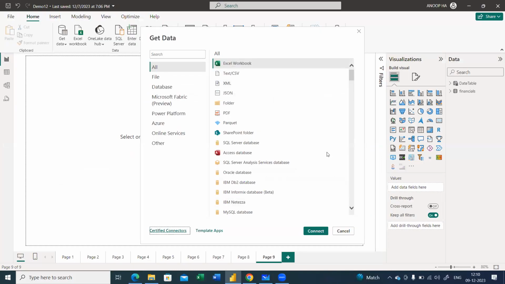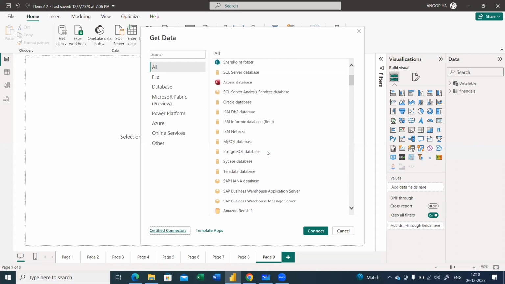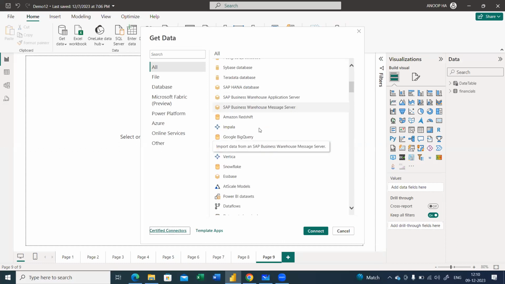Now we can also have different connectors, which I have mentioned here, like either from an Excel file or a text or CSV format, or XML, which is Extensible Markup Language. You can get data from that, JSON format, folder, PDF. Okay, and as I told you, we have Oracle database, IBM DB2, MySQL database. So all the different things are here. Okay, and we have also got Amazon Redshift. So these are the different databases which are there.